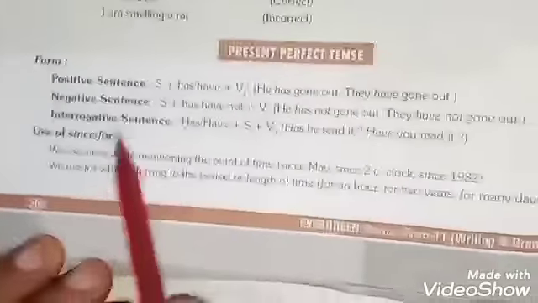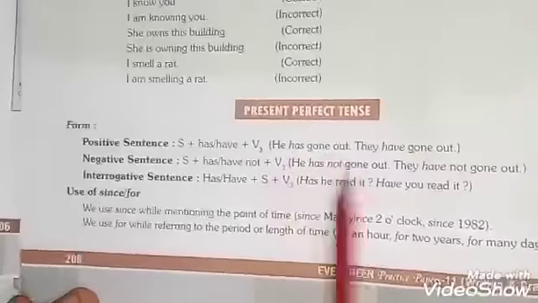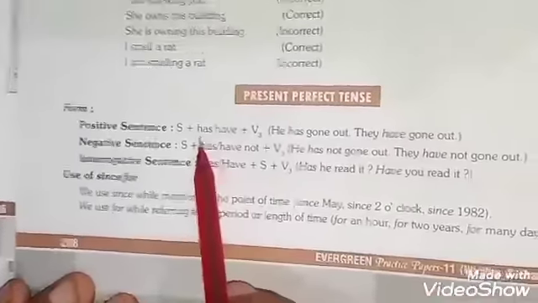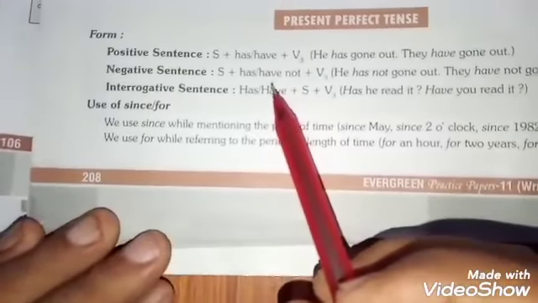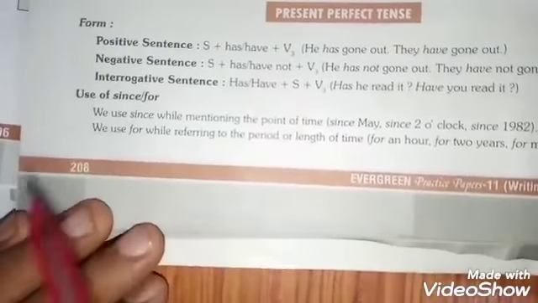The structure, therefore, for positive sentences: subject plus has or have plus V3. He has gone out, they have gone out. Students, has is generally used with third person singular number, where he, she, it and any singular name, whether dead or living, and the rest of the subjects, the rest of the nouns which are generally plural, take have with them.